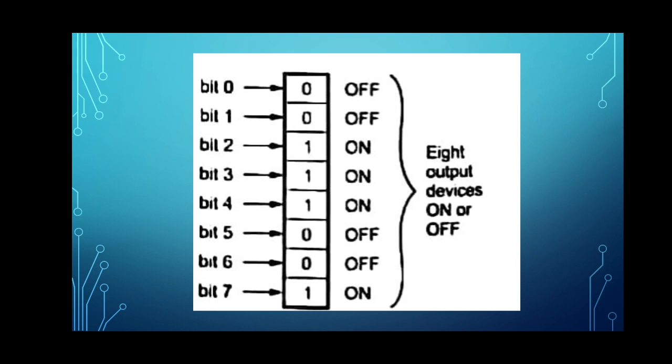If the bit is 0, the device should go in off state, and if the bit is 1, the device should go in on state. Here I have not shown the diagram for the group register, but we can go with the explanation. I have already given these diagrams in the notes.